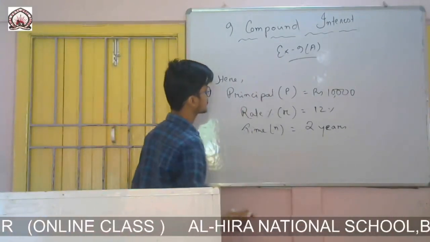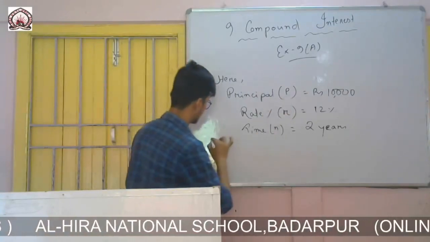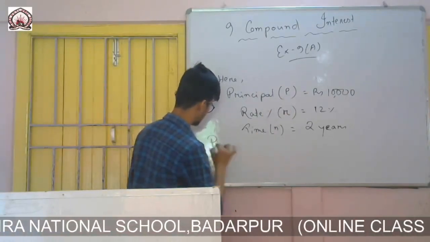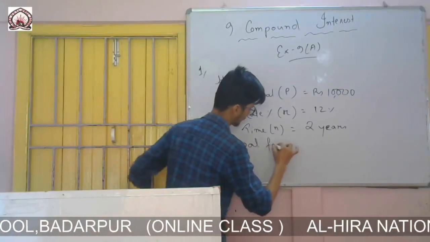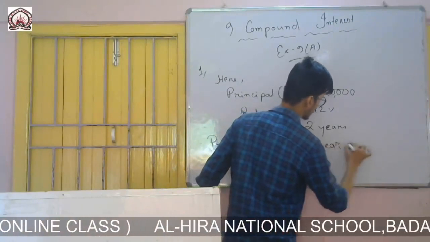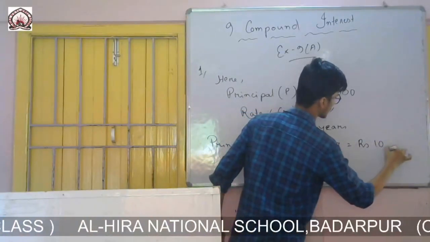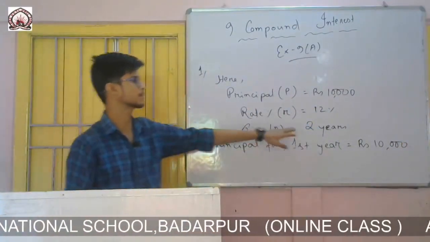So principal, it is this one. For first year the principal is, write the principal for first year. So principal for first year is rupees 10,000. This is the principal for first year. I have to calculate it for 2 years.